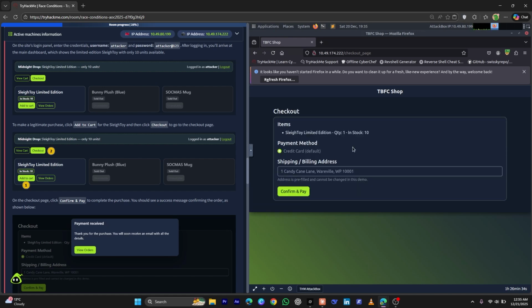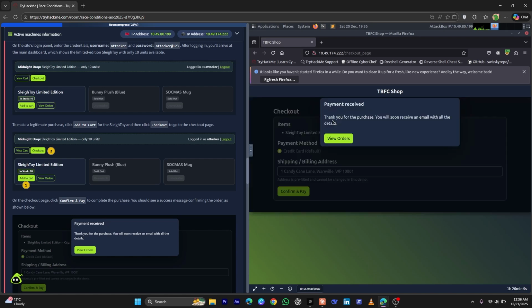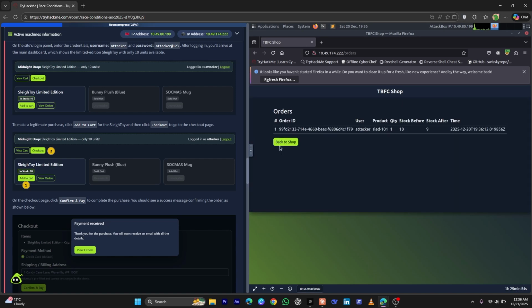After clicking on checkout, we see something like this. This is just to confirm and pay for the order so that we can receive it. Now we have selected the credit card method, and this is our address. Now let's click on confirm and pay. As you can see over here, we have successfully placed the order. We will soon get our email. Now let's click on this and go back to the shop.